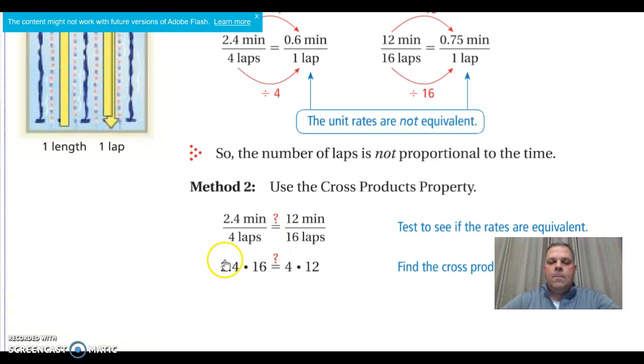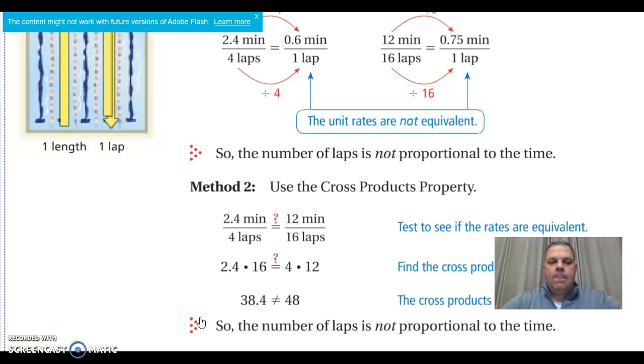When we do the cross multiplying, we get 4 times 12 is 48, and 16 times 2.4 is 38 and 4/10. Since those do not equal, the cross products are not equal, so the number of laps is not proportional to the time.